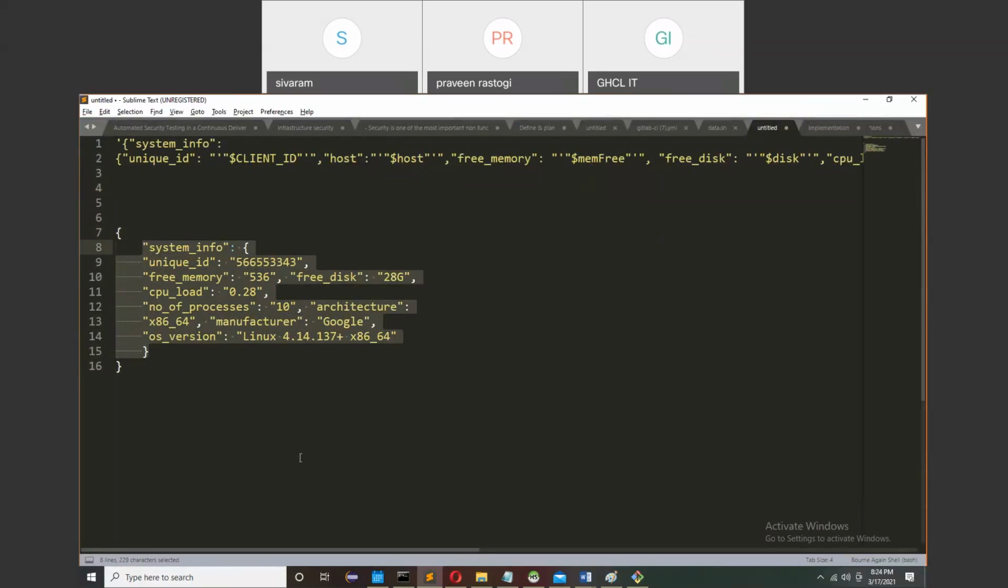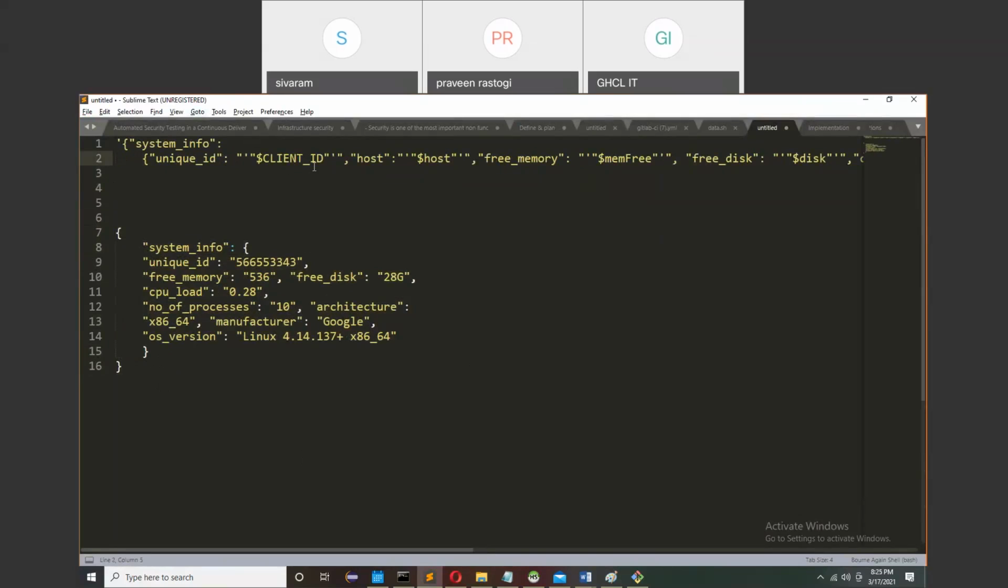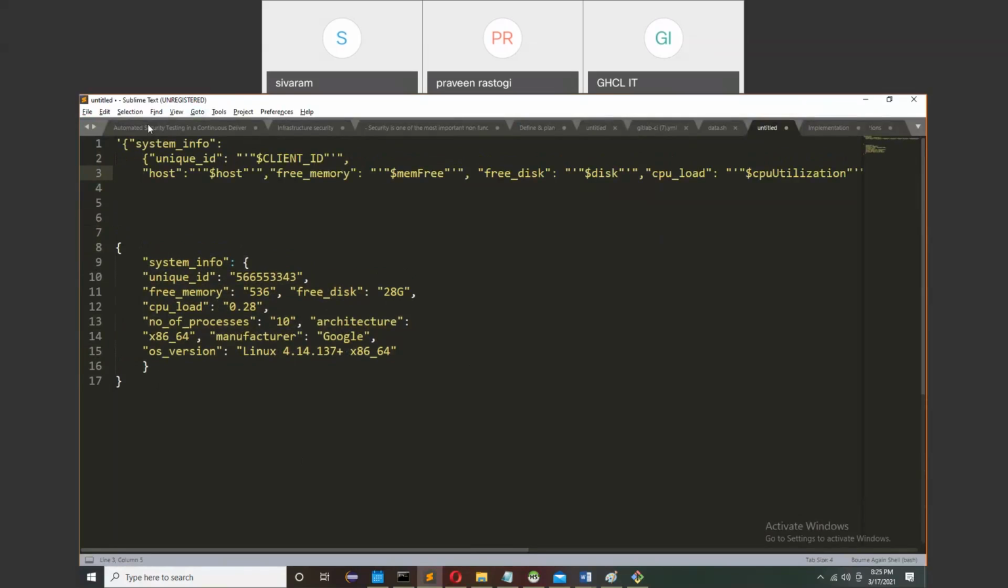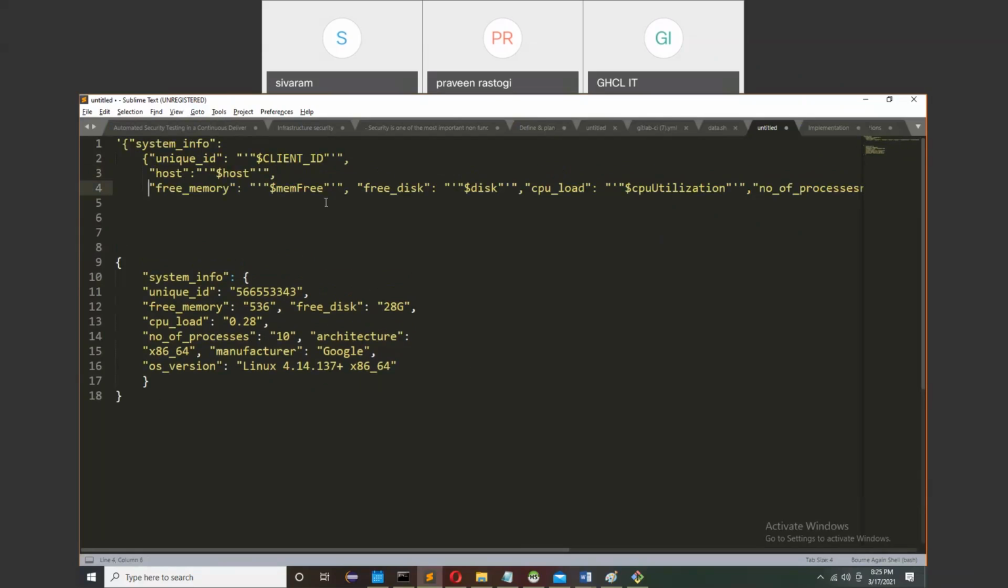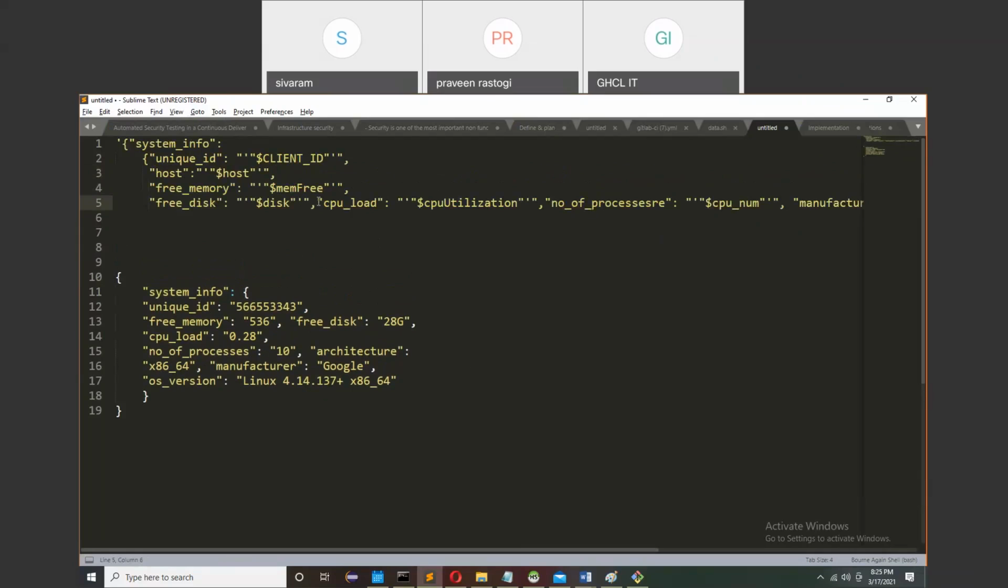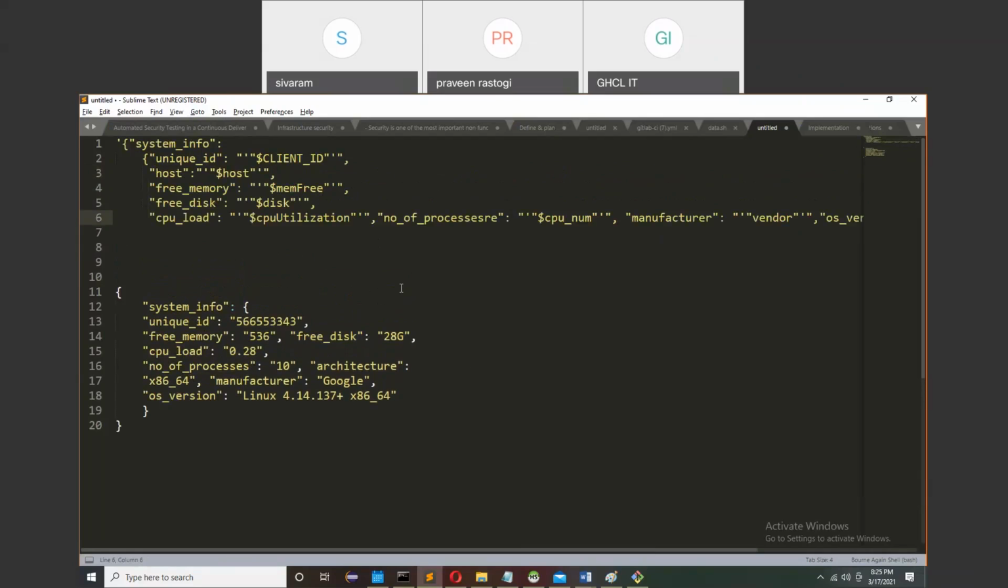So if one client has 10 servers, then does this information have to be sent from all 10 servers? I will explain it to you. First I'm explaining this, and after that you will already get your answer.